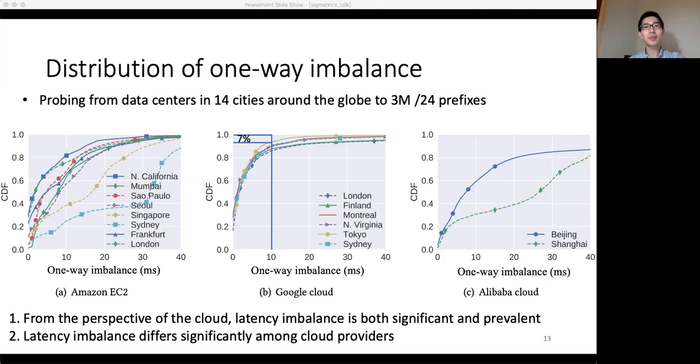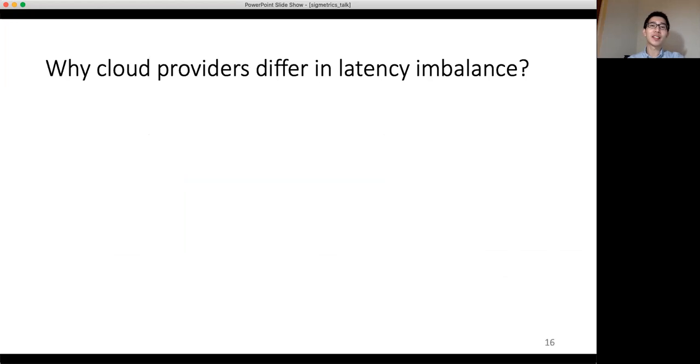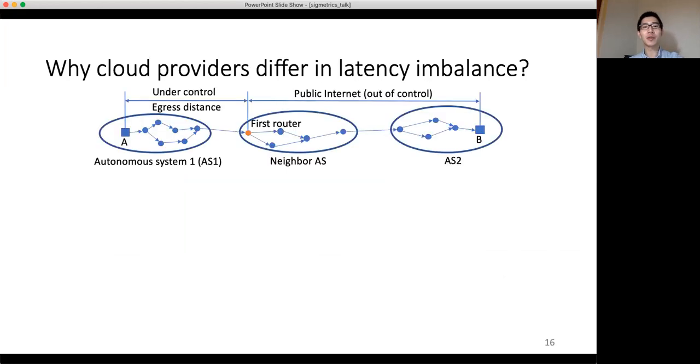So why do cloud providers have very different latency imbalance? To understand the causes, let's first review how internet routing works. Suppose router A in AS1 wants to send a packet to router B in AS2. The packet first egresses AS1 and enters the neighbor AS.